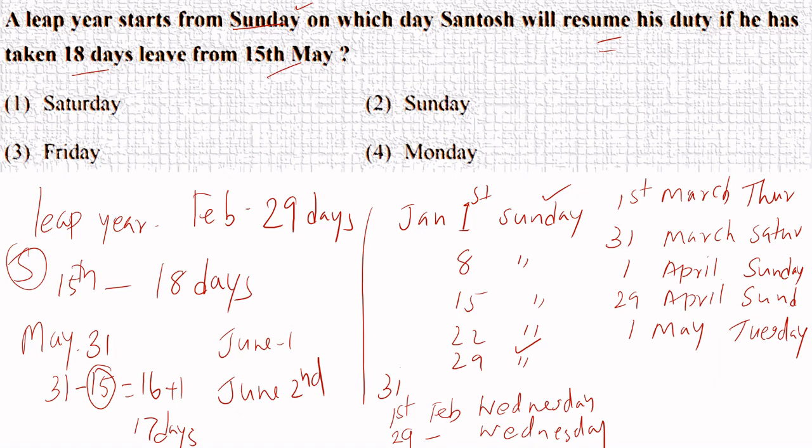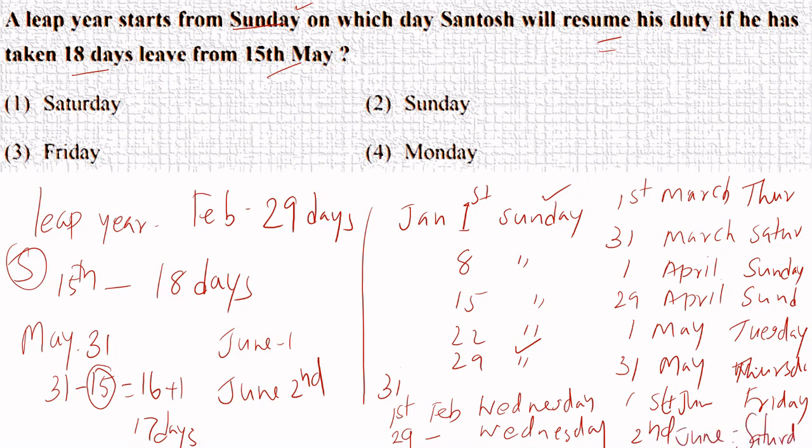If 1st May is Tuesday, 31st May will be Tuesday, Wednesday to Thursday. Correct? 31st May will be Thursday. Then 1st June will be Friday. And Santosh has to go on 2nd June, Saturday, on duty.